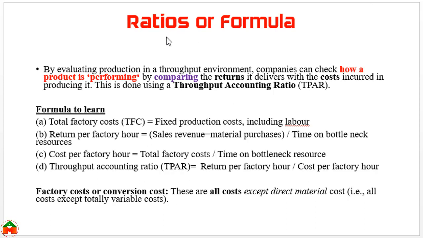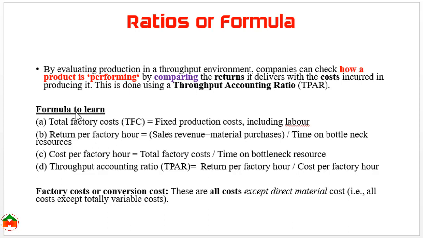Now we are going to learn about the ratios or formulas which are used in throughput accounting. In throughput accounting, we compare the returns with the cost. In case of cost, all the factory costs are considered fixed costs, and the labor cost is also considered a fixed cost. Only the material cost is considered a variable cost; except the material, all other conversion costs or factory costs are considered fixed costs.